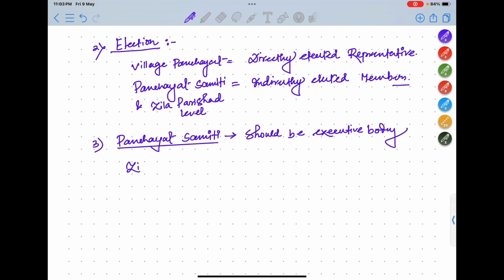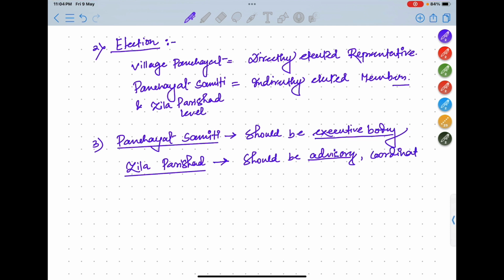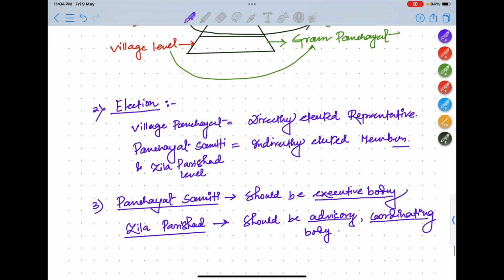Zila Parishad should be advisory and coordinating body. So basically understand here one thing.